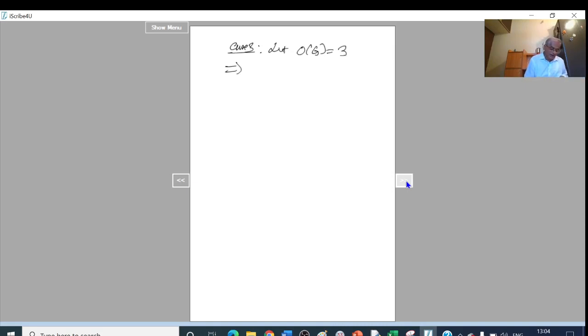Then G consists of 3 elements here. First element is E, second element is A, third element is say B. We have to prove that AB is equal to BA. Now here A and B are any 2 elements of G. I have to prove that AB equal to BA.